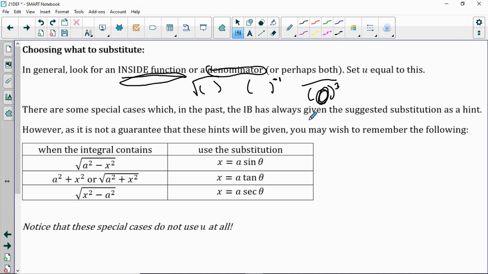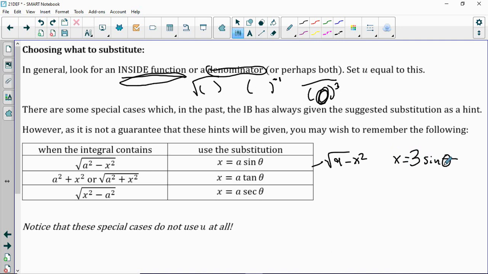They're on screen now, so I'll just mention them. If your function happens to have something like this, where a is a constant, so square root of whatever, say this was 9 minus x squared, then our a value would be 3 in that case. The substitution you want to use, this is a little different, they actually want you to change x into a, so whatever number that was, times sine of theta. So if that were, again, 9 minus x squared, then the substitution we would use is going to be x is equal to 3 sine theta. And then you would differentiate both sides with respect to theta. So you'd get dx d theta equals, in this case, 3 cosine theta.